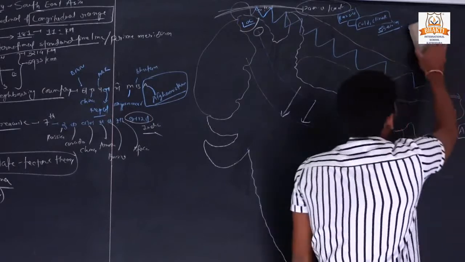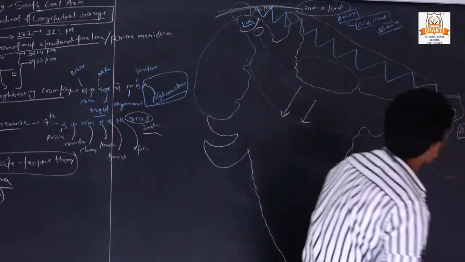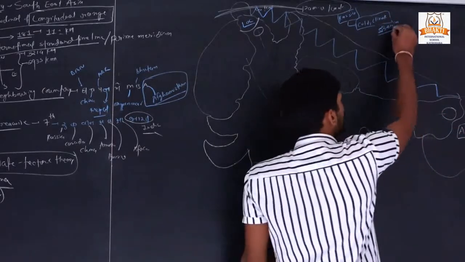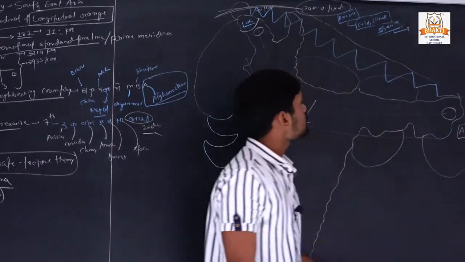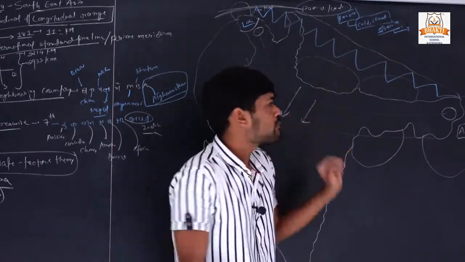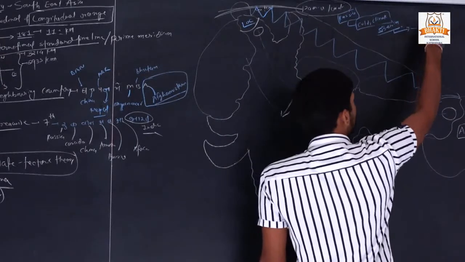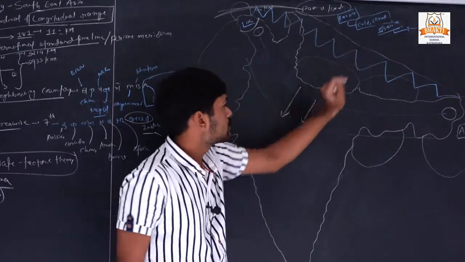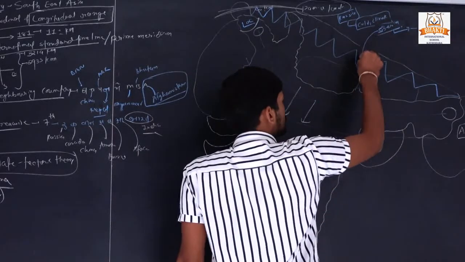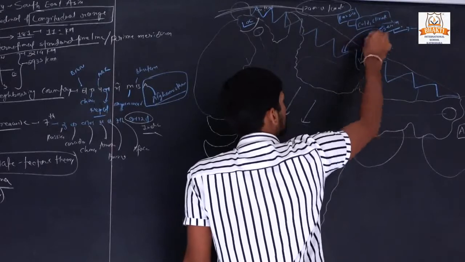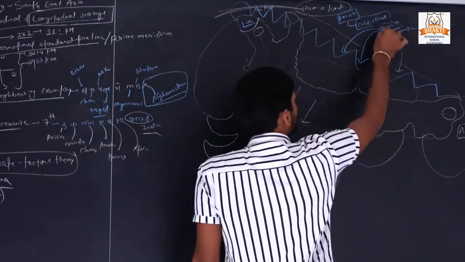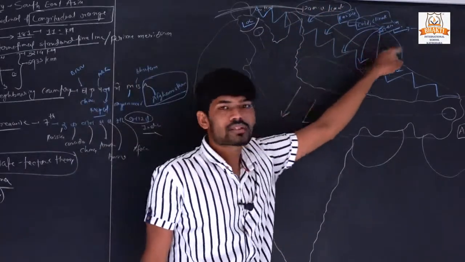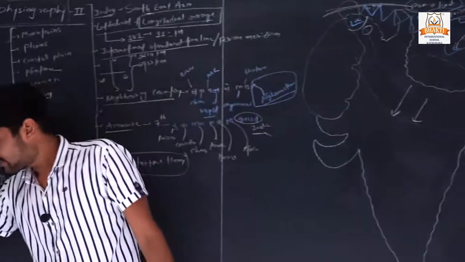Okay, so Siberia is a very cold place of the world, and in the winter season the temperature is nearly minus 50 degrees Celsius. So in the winter season the cold waves come from Siberia towards India. Okay, cold waves come from Siberia towards India.